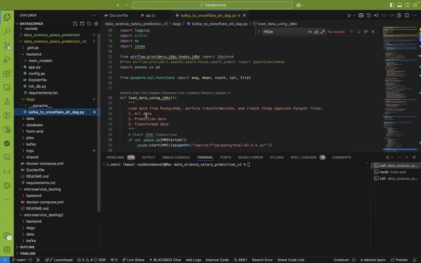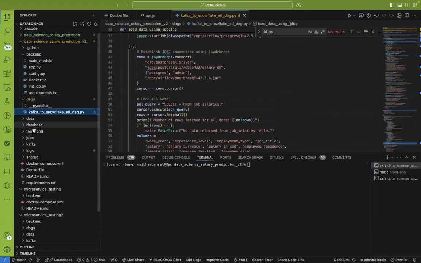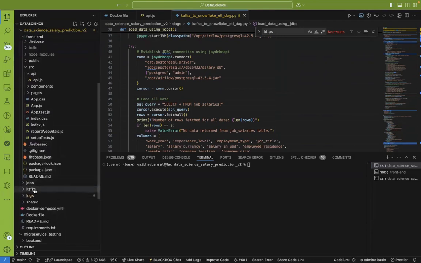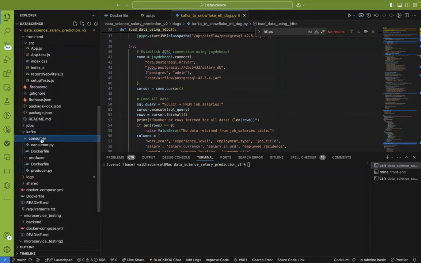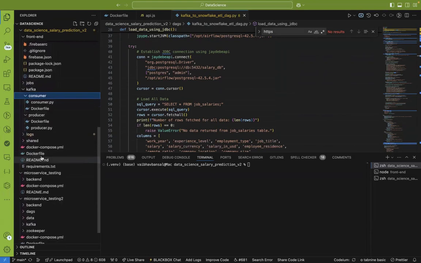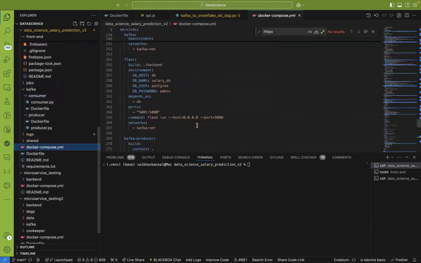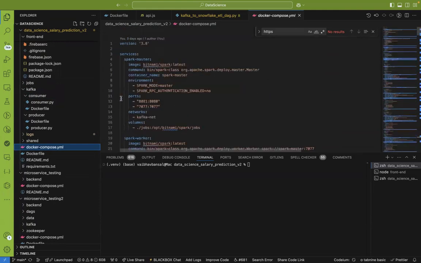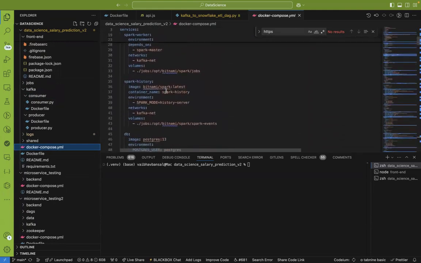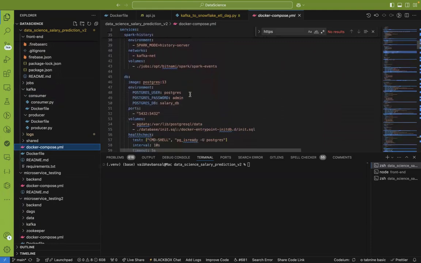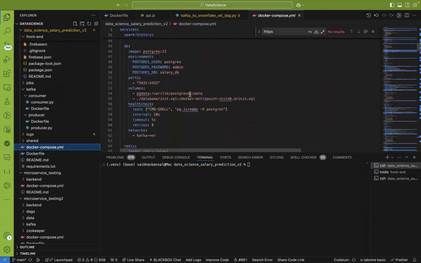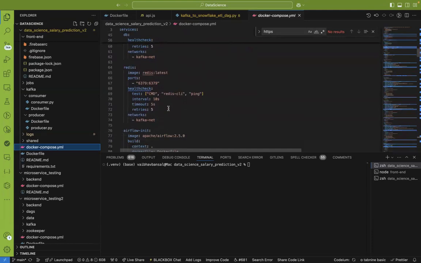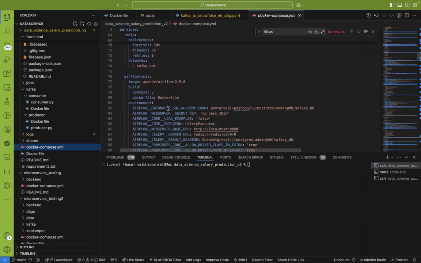Then DAX. Then we have the full front end in React. Then we have Kafka producer and consumer architecture. Then in Docker Compose, we have, starting with Spark master worker architecture. Then we have Spark history, it creates whatever logs we have done. Then we have PostgreSQL. Then we have Redis that acts as a message broker for us, sending messages.